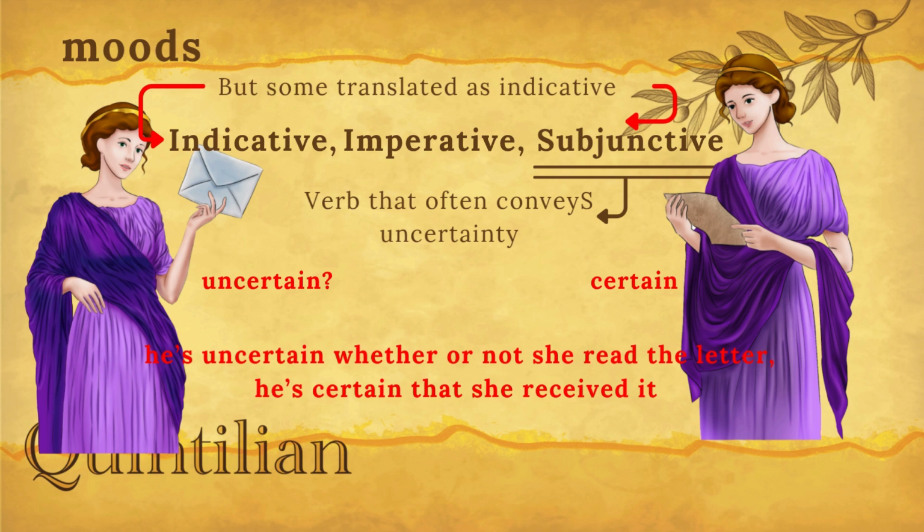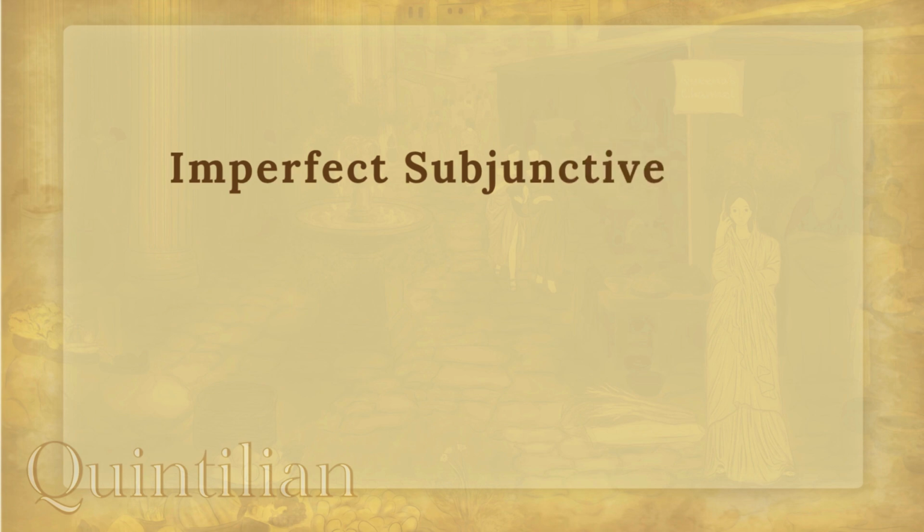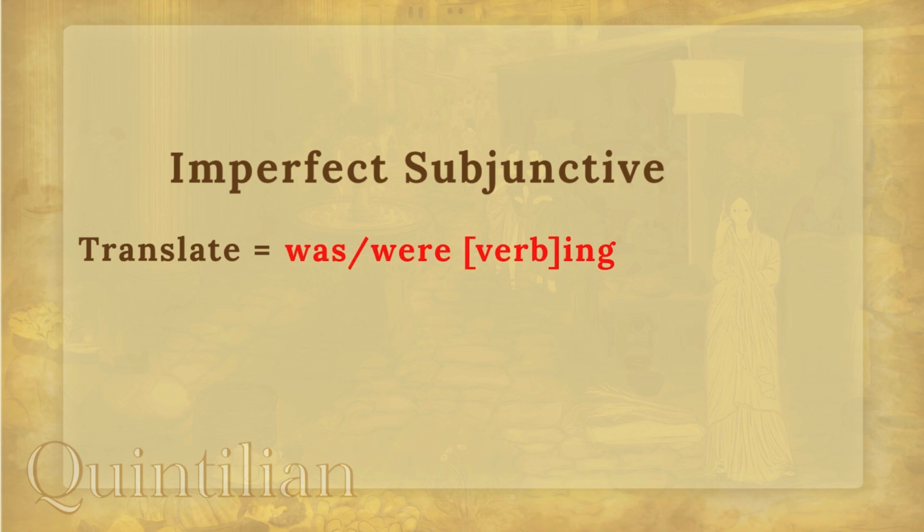Now, there are many forms of the subjunctive in Latin, but for the GCSE, you only need to know two, which are the imperfect and the pluperfect. Let's start off with the imperfect subjunctive. Now, one good thing about the subjunctive is that it translates exactly the same as the indicative, meaning the imperfect subjunctive still translates to was or were verbing, but the form is slightly different.